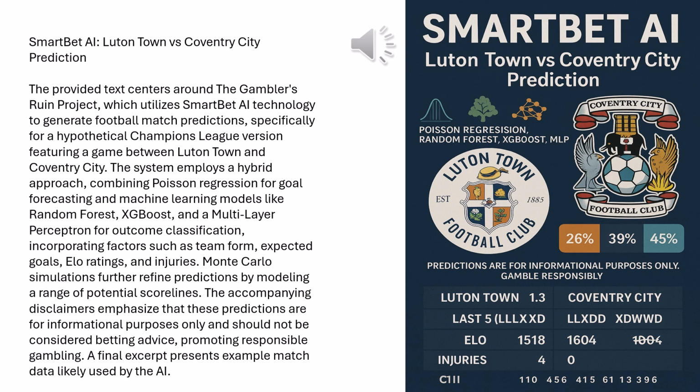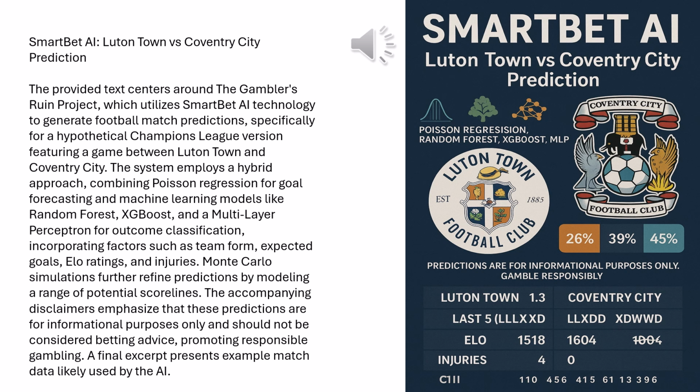Interesting. So what about the big picture? The Monte Carlo simulation, 10,000 simulated matches. Right. This simulation aggregates the goal probabilities from the Poisson model over many, many virtual games. And here, the picture was clearer about the winner. It gave Coventry City a 61.05% probability of winning, an away win. 61%. Okay, that's pretty strong. Yeah. Luton's home win probability was much lower, 24.25%, and a draw came in at 14.7%. So the massive simulation strongly favors Coventry.